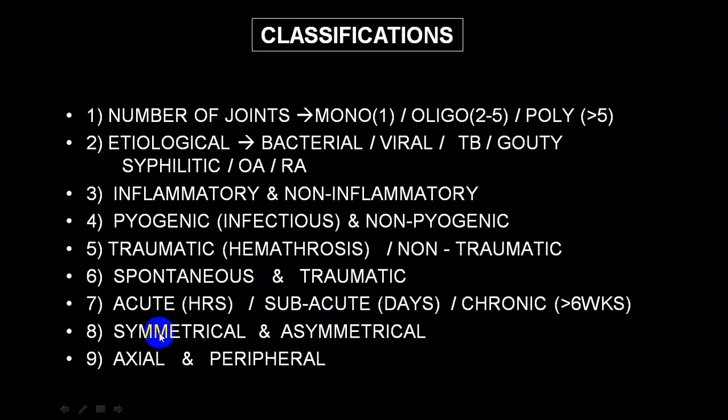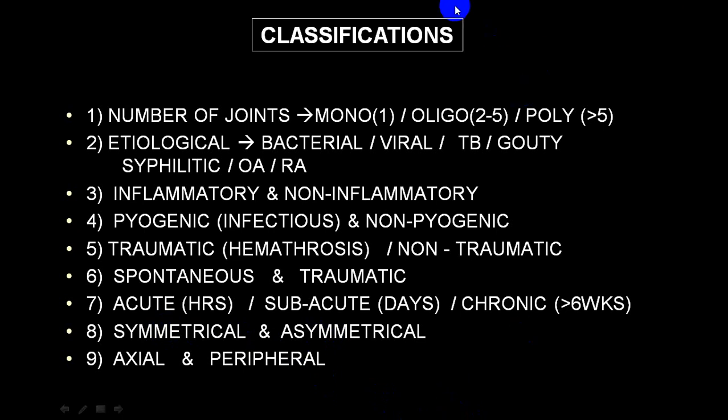If only one joint is involved, usually it is asymmetrical. When multiple joints are involved, but it does not involve the identical joints on the opposite side, then it is still asymmetrical. Say left knee, right elbow, left wrist: asymmetrical. But both knees, both wrists, both elbows: symmetrical.